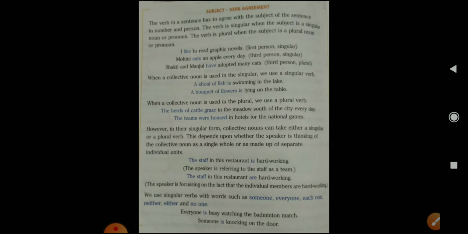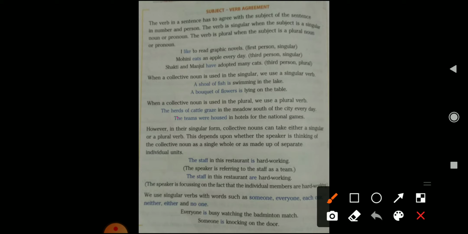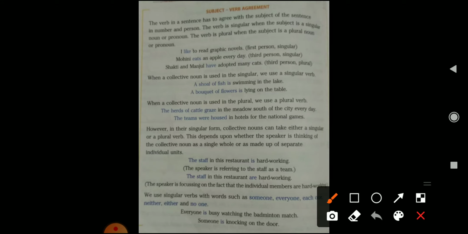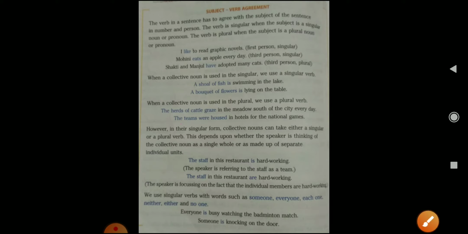The herds of cattle: herds, the plural form of the collective noun, is given. In the second sentence, the teams were housed. So here teams, the plural form of the collective noun, is given, so a plural verb is used.